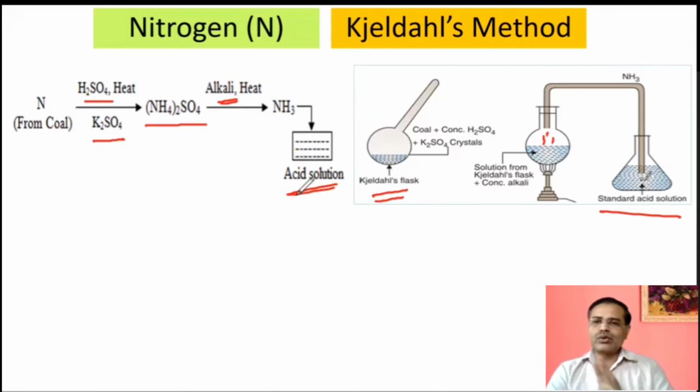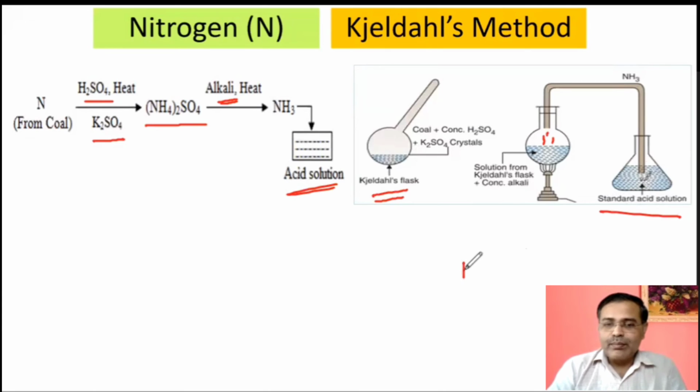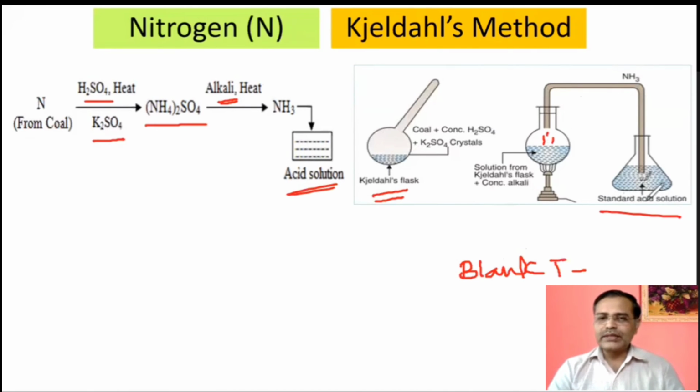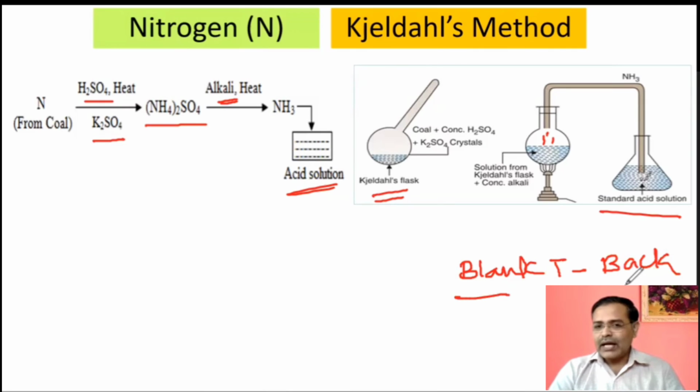Standard acid means whose concentration is known. And then how much acid was taken initially, that we should know, or that should be calculated, and that titration is called blank titration. The first titration to find out how much quantity of acid is taken initially before starting this experiment is called blank reading or blank titration. And when we are passing ammonia and then how much quantity of acid is remaining in this, that is called main titration or back titration.